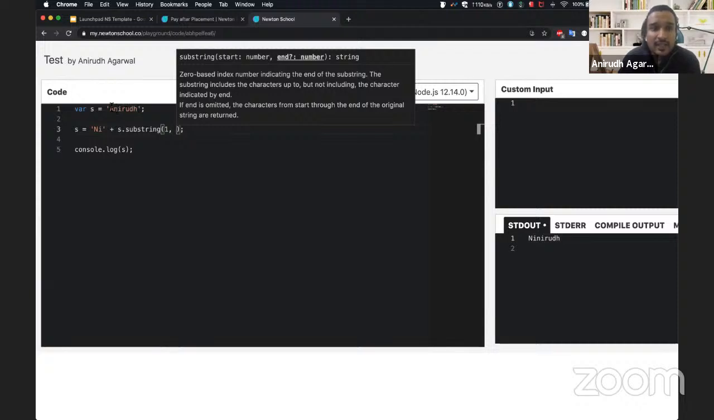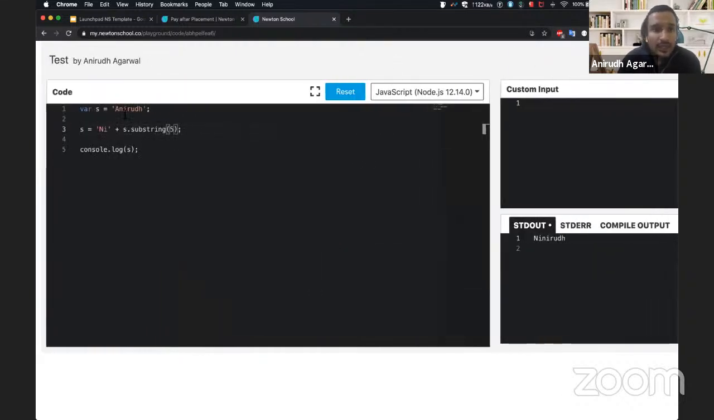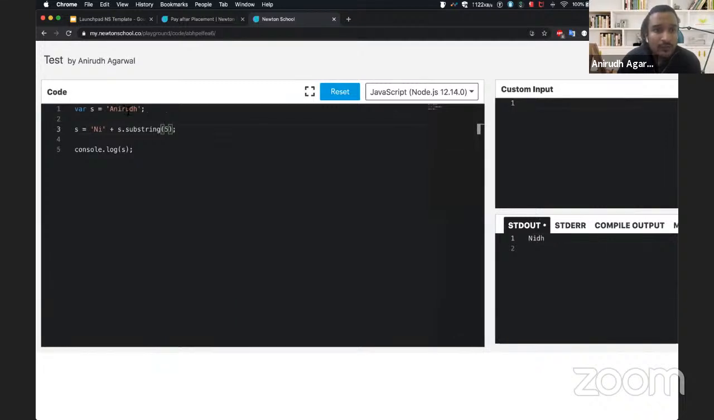If the end is omitted, the characters from the start to the end of the original string is returned. So starting from the 1st position to the last position, it will return this. If I had given it a value of, let's say, 5, it would have given me only till 0, 1, 2, 3, 4, 5. So it gives only D and H, right?